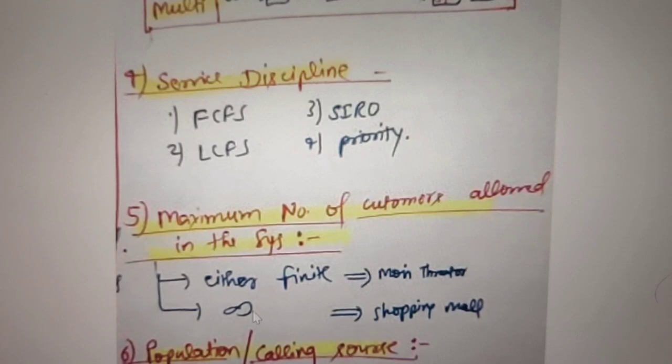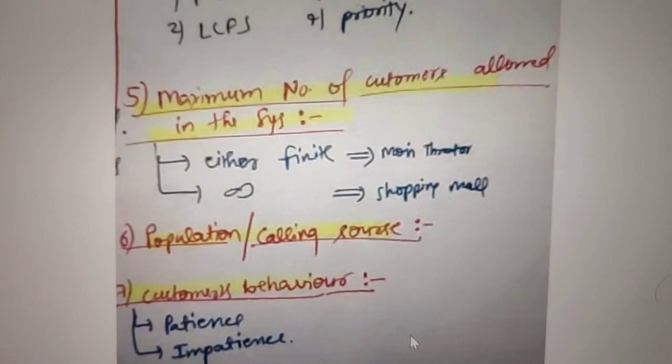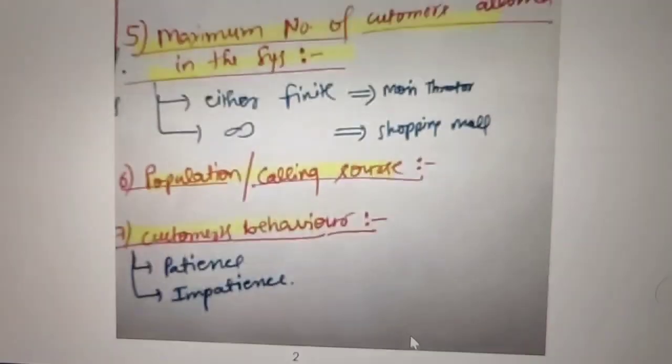We generally see in a theatre system that a finite number of customers is allowed in the system, and in a shopping mall any number of customers can go and visit. Then the population, which we call the source, and customer behavior. This is a general thing we all know: customer behavior may be patient or impatient.